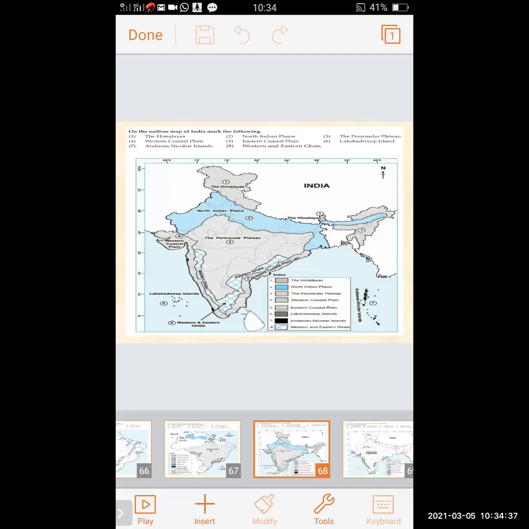The Himalayas, North Indian Plains, number 2 it is showing. See in the map, in the blue color it indicates. The Peninsular Plateau in the center. The Eastern Ghats and Western Ghats, blue color checks are shown. And the Eastern Coastal Plain, black lines are given.